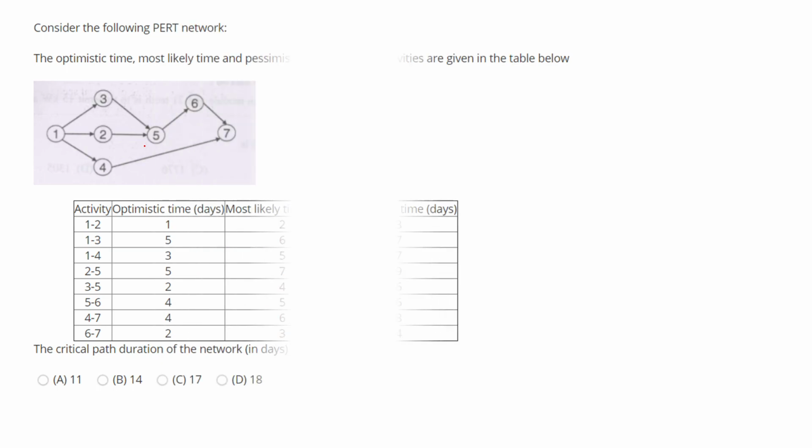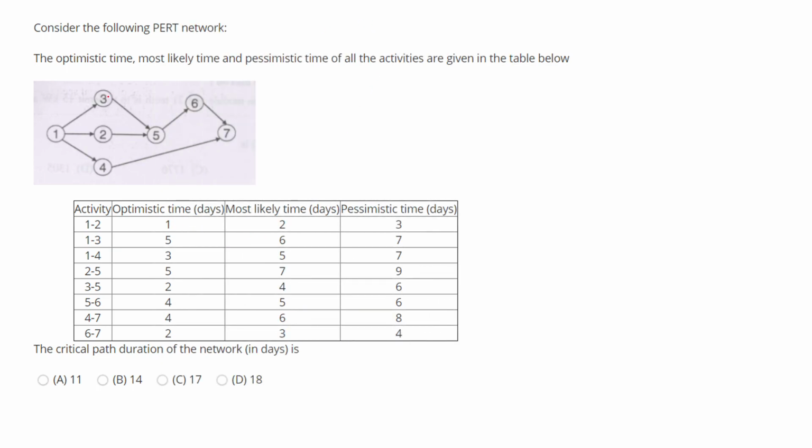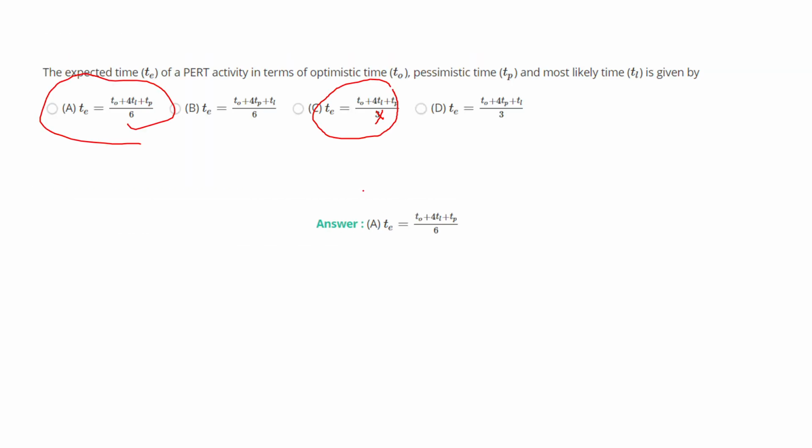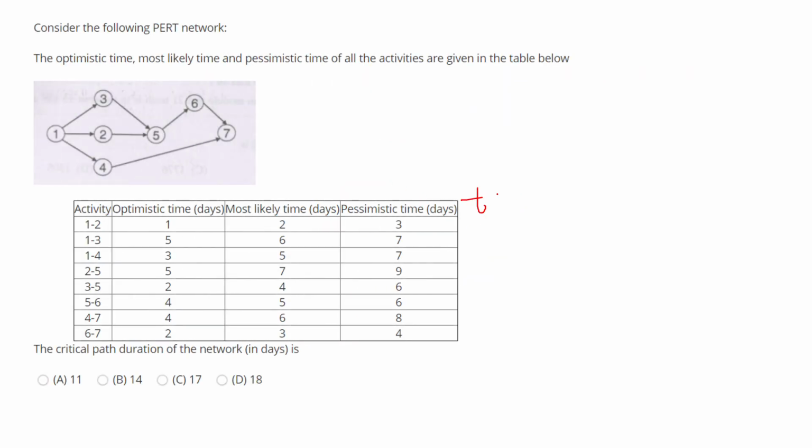All right. Now the critical path they are asking you to calculate. This is the diagram already given to you, and you have been given three time periods: TO, 4 TM and pessimistic time. So from the previous formula you will apply it to calculate the expected time period over here. Like I'll make a column here, TE. So this will be quickly done.